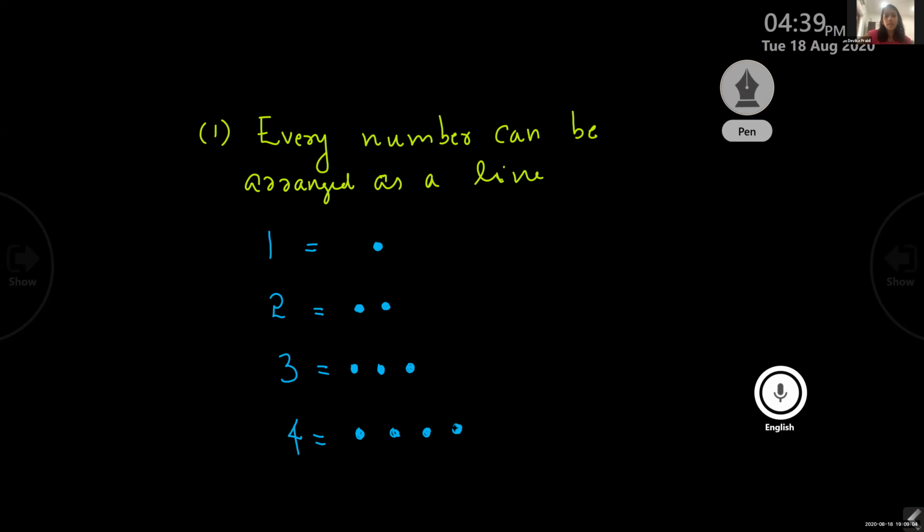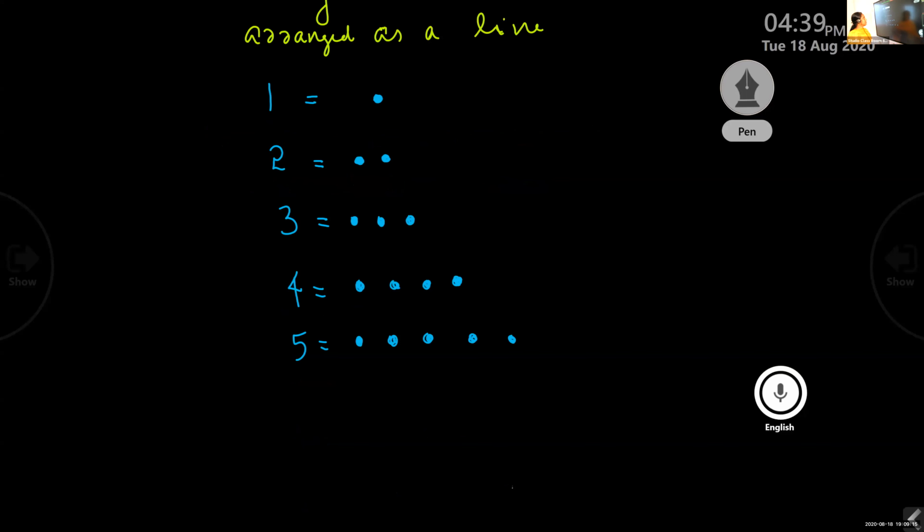Like dots. Now I will write 5 also. 1, 2, 3, 4 and 5. Did you understand this? Okay, children. So this is the meaning of that.